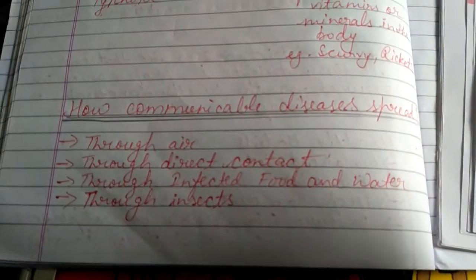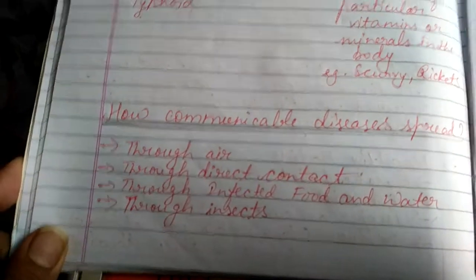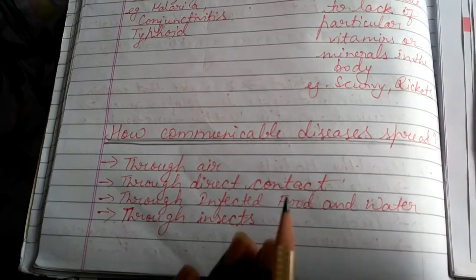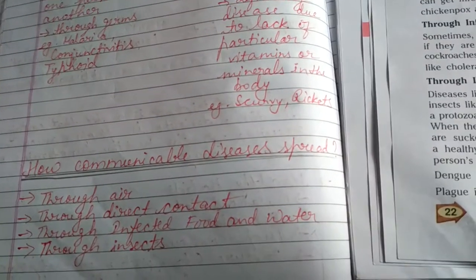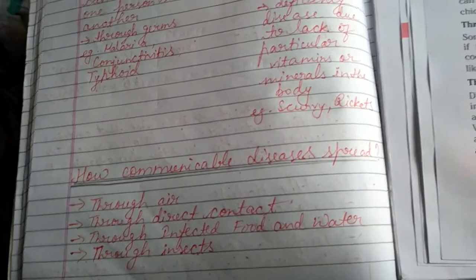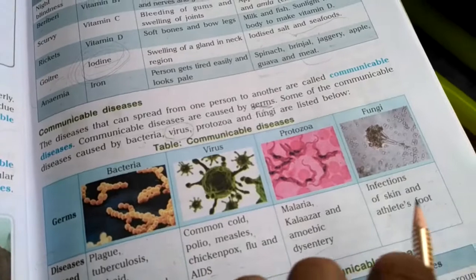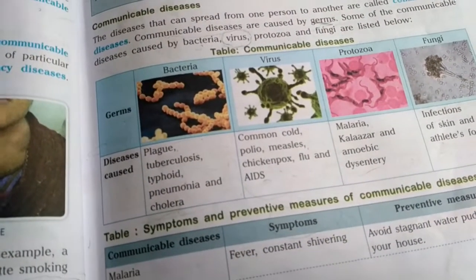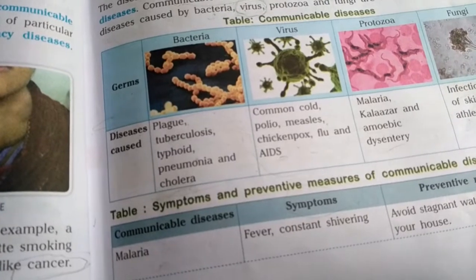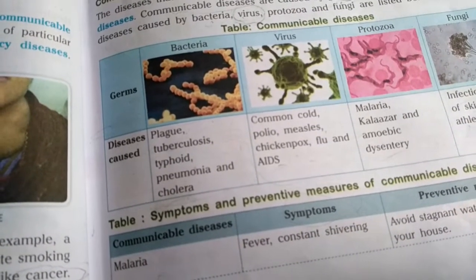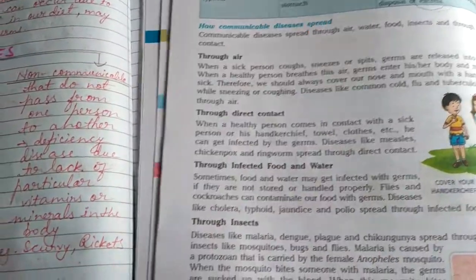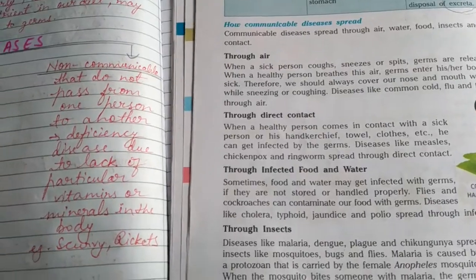Okay. Now, in this portion of the video, we are going to discuss how communicable diseases spread. What are the reasons? What are the mediums? What are the agents through which these communicable diseases spread from a diseased person, from an ill person, to a healthy person? As you have already seen, germs cause these diseases, but there are certain agents, certain mediums through which these germs can spread from a diseased person to a healthy person. So that we have to see today: what are the mediums, how these communicable diseases can spread.